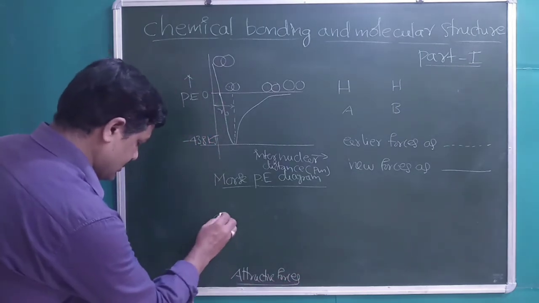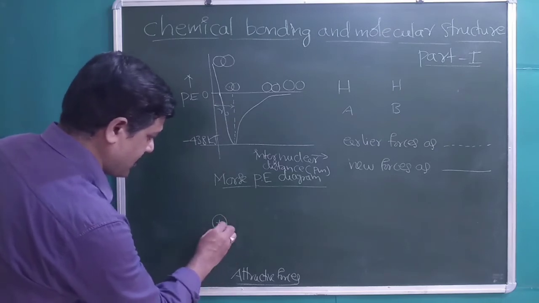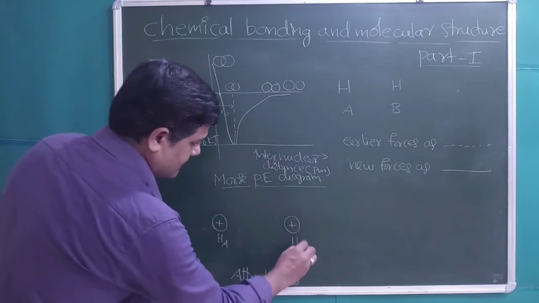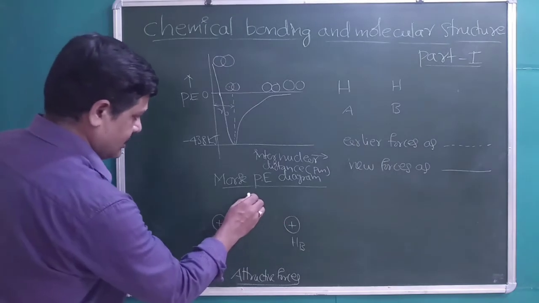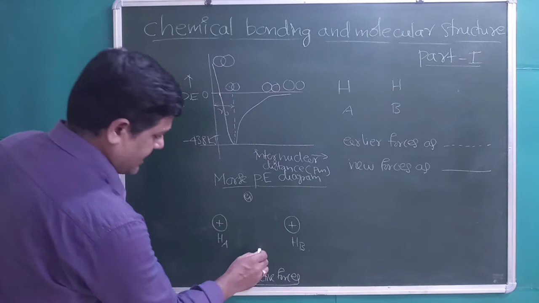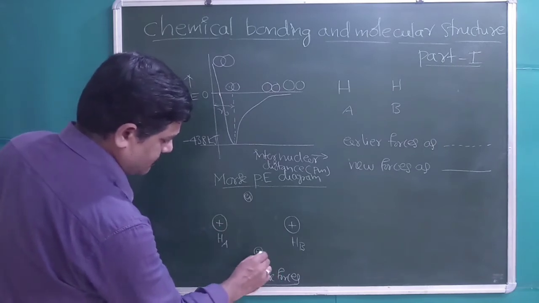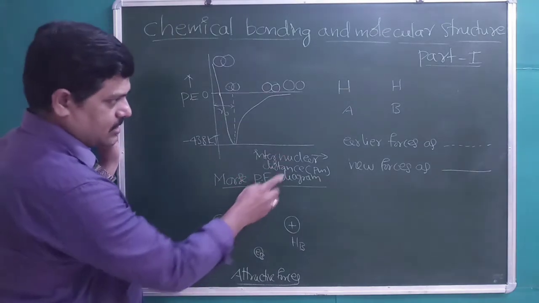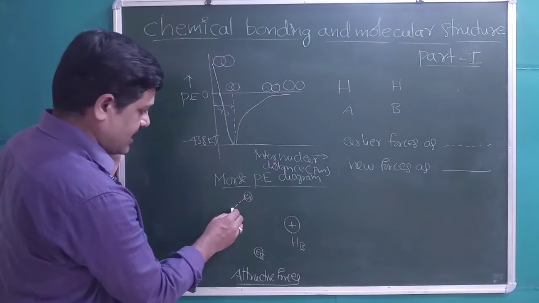Assume this is the nucleus of the first hydrogen atom, HA, which has positive charge, and this is the nucleus of hydrogen atom B, HB, which is also positively charged. EA is the electron of the first hydrogen atom A, EB is the electron of the second hydrogen atom B, right? So the earlier interactions, or earlier forces, we are indicating with the dashed line.